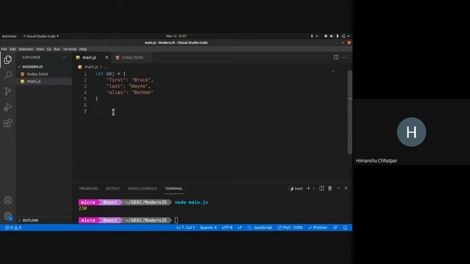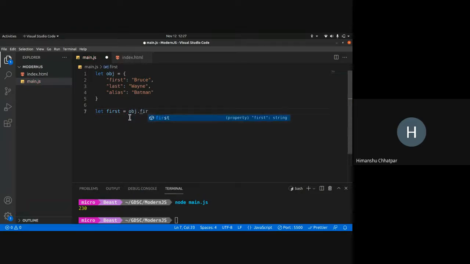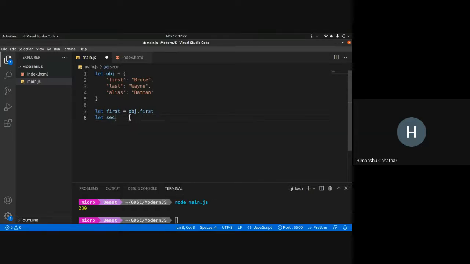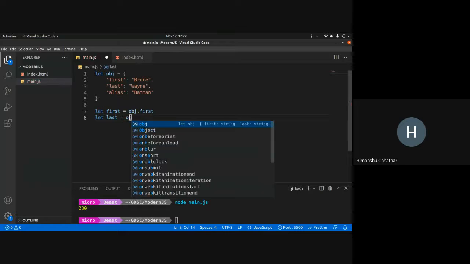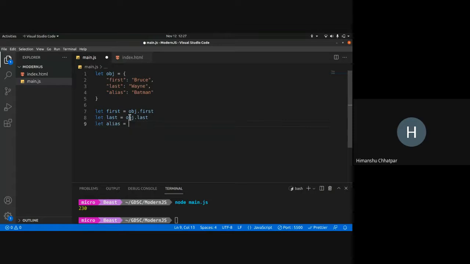Now if I want to store first in a variable, what I can do is let first equals object.first, let last equals object.last, and let alias equals object.alias.